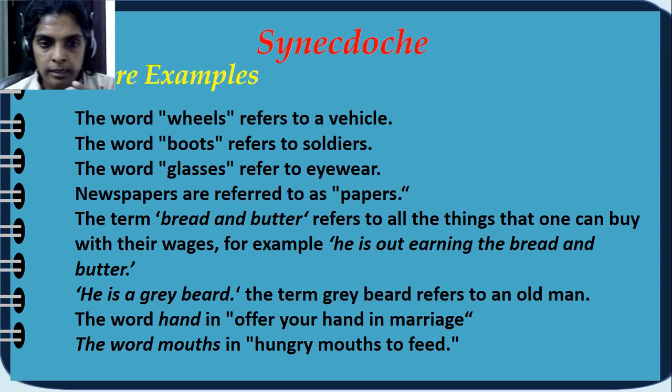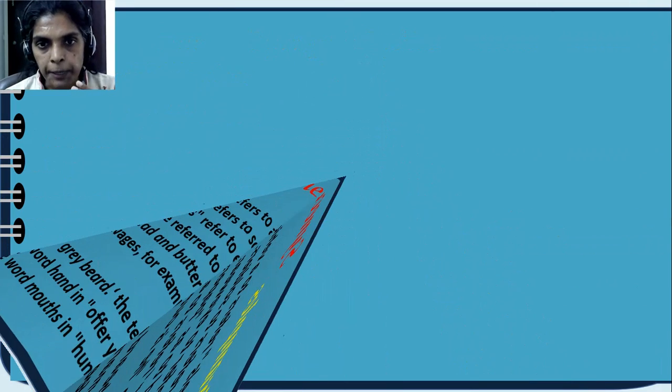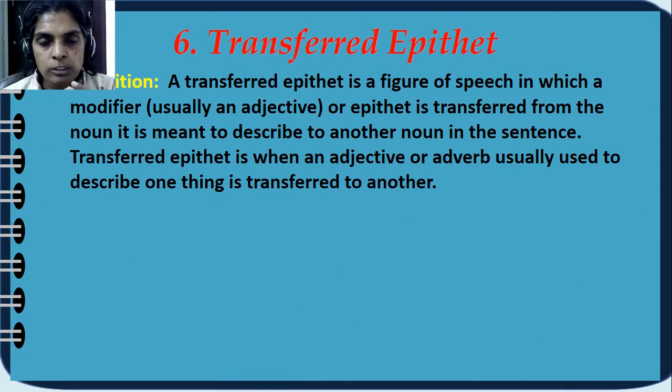That is also synecdoche. The word mouths in hungry mouths to feed. In this sentence, for example, if we say that the father has 5 hungry mouths to feed at his house, that means he has 5 hungry children. Maybe there are 5 children at home. So we use hungry mouths. This is also synecdoche.